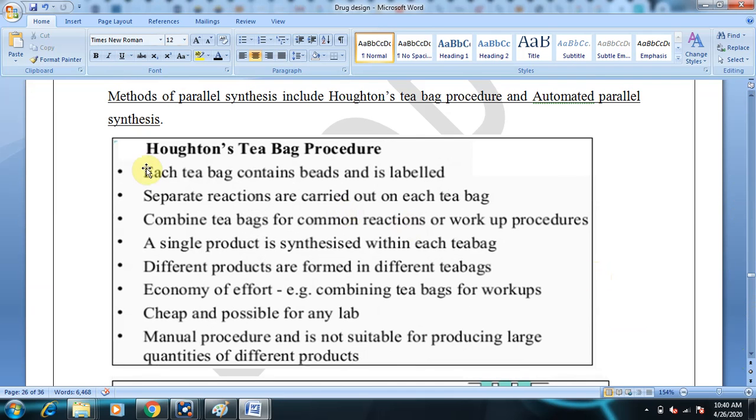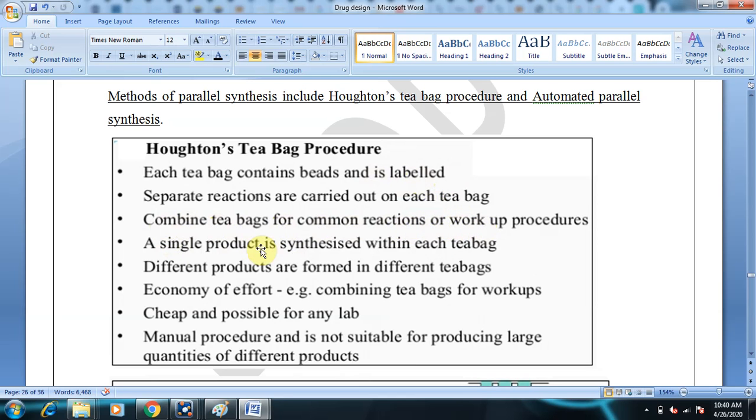In Houghton's T-bag procedure, each T-bag contains beads and is labeled. It looks more or less like a tea bag, with a mesh surface. That is the reason it is called a T-bag. Separate reactions are carried out on each T-bag. That is the significance of parallel synthesis compared with split and mix synthesis. Combine T-bags for common reactions and workup.